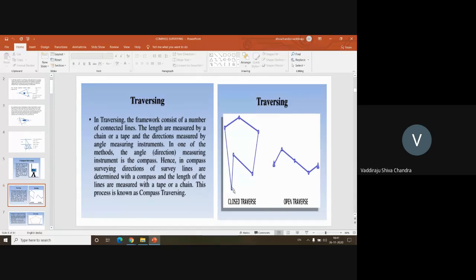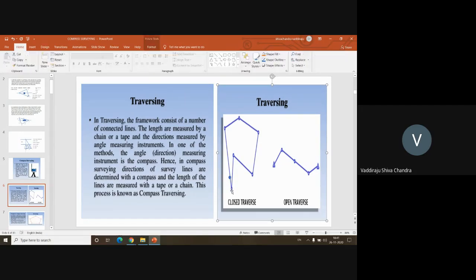The advantage of doing a closed traverse is you will know whether you have done the survey accurately or you have made some mistake. Suppose you have made some mistake. Instead of this point closing at this point, the point may close at this position. The last line should end at this point if it is a closed traverse, but if it is closed at this point, that clearly indicates that you have made some mistake in taking the measurements in any of the lines. You are not sure at what line.